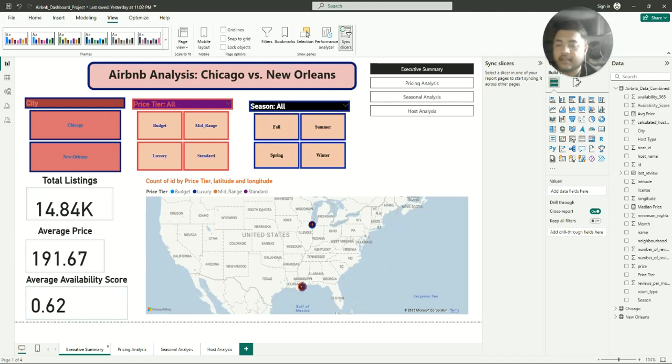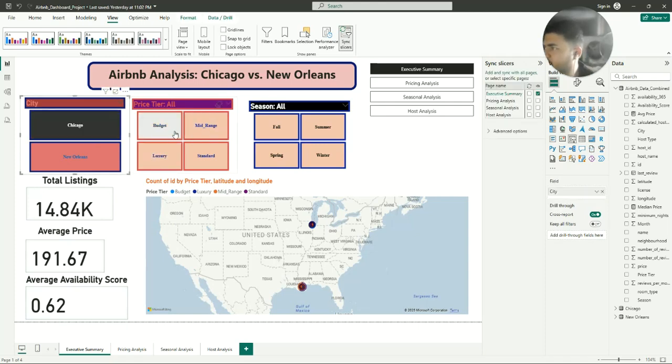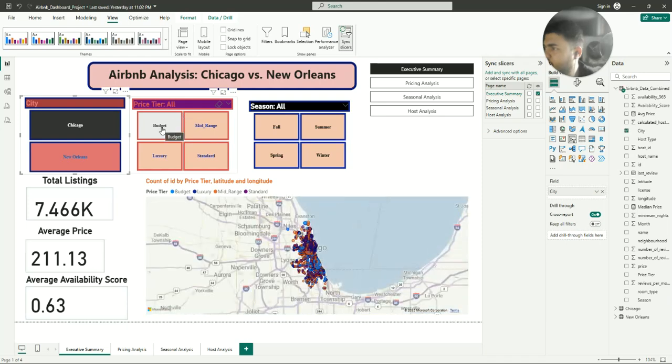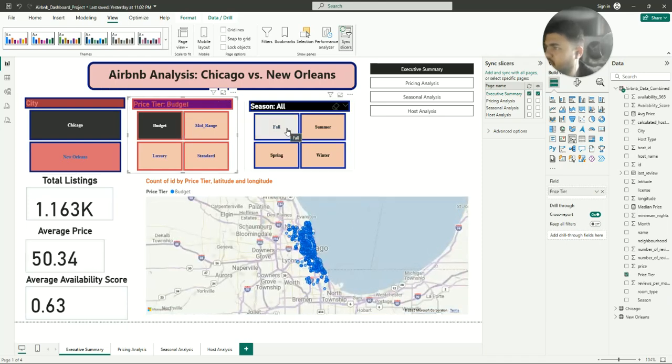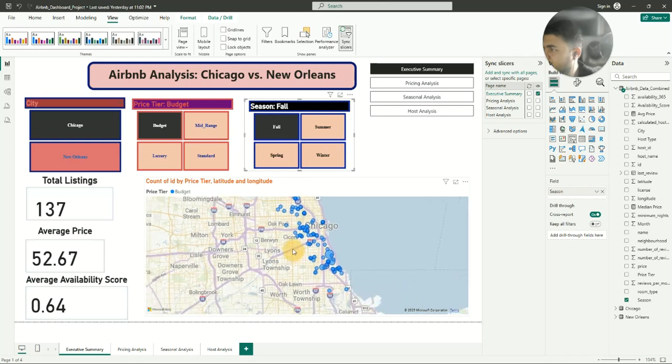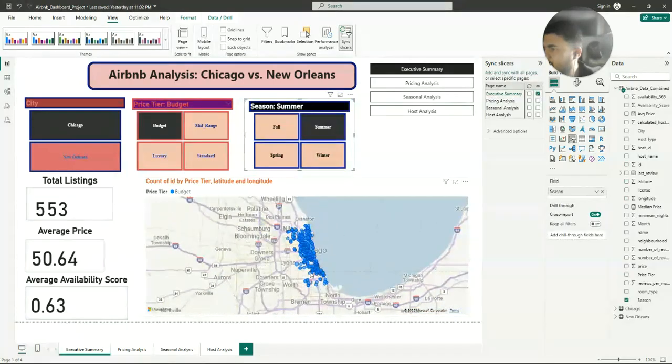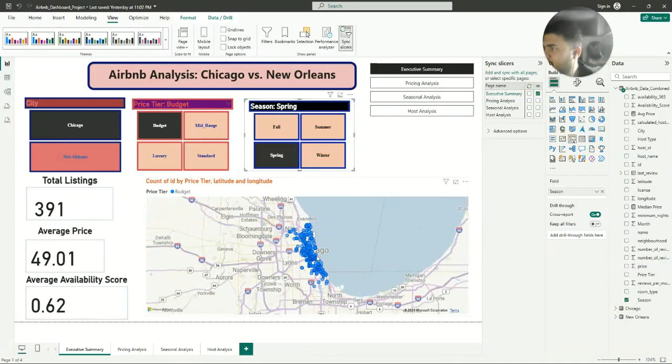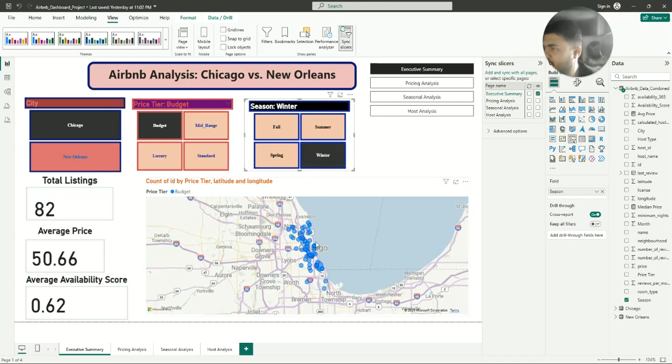Now we are going to start. Here I want to show you Chicago. If you select Chicago, we want to see budget rooms and what's the season. Fall, we can see 130 listings, and in which area. Okay, we can see summer, we can see spring, and average prices and availability score also update according to winter.